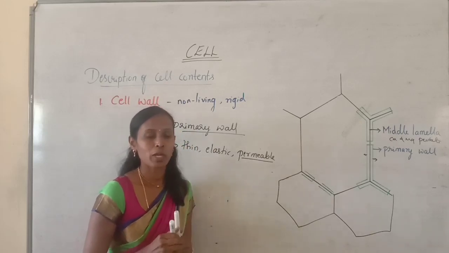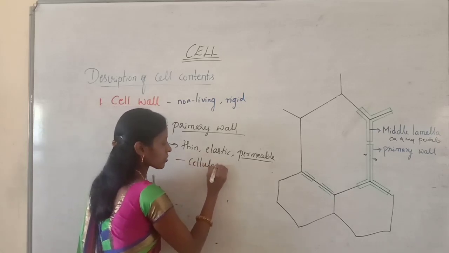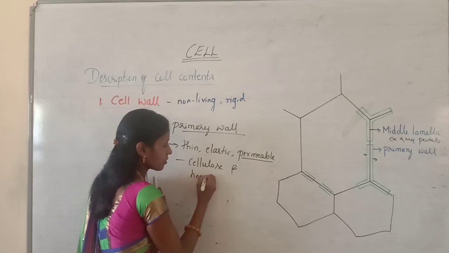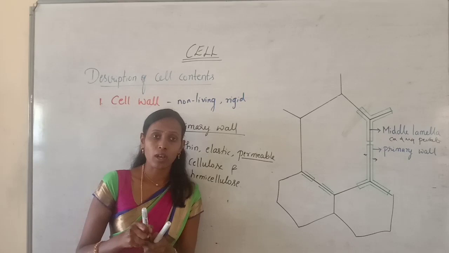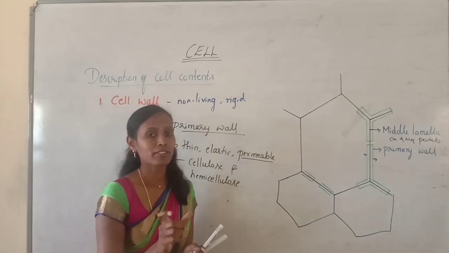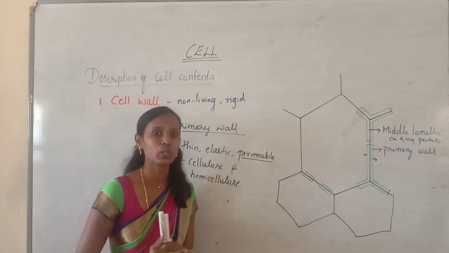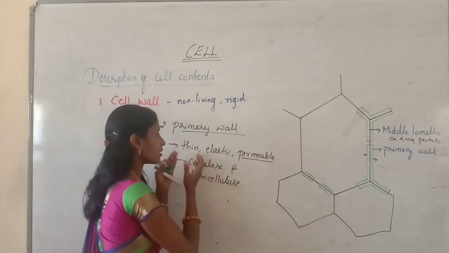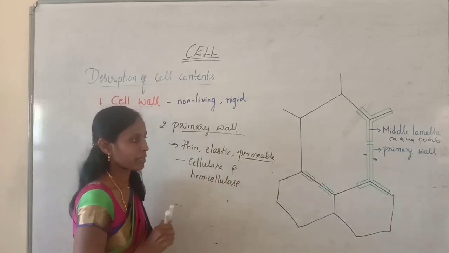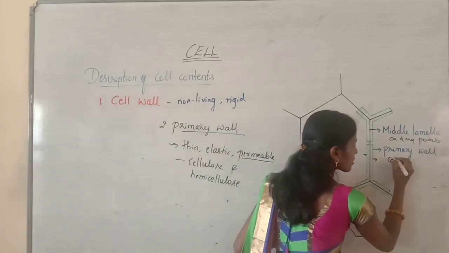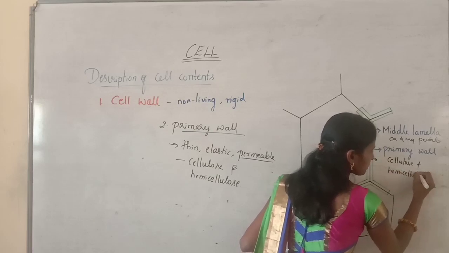And the chemical composition of primary wall is that it is made up of cellulose and hemicellulose. So what is a primary wall? This primary wall is the first formed layer which is laid inner to the middle lamella, and it is very thin, elastic and permeable in nature, and the chemical composition of primary wall is that it is made up of cellulose and hemicellulose.